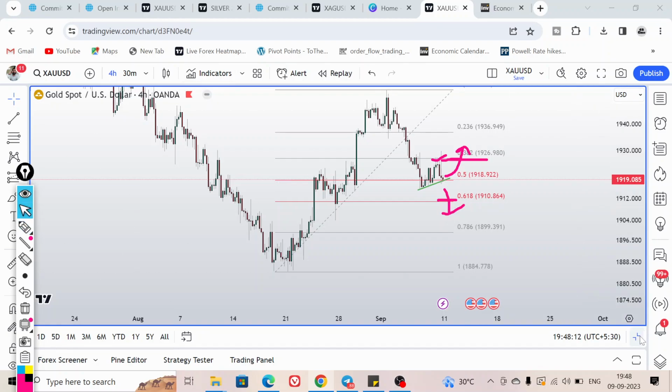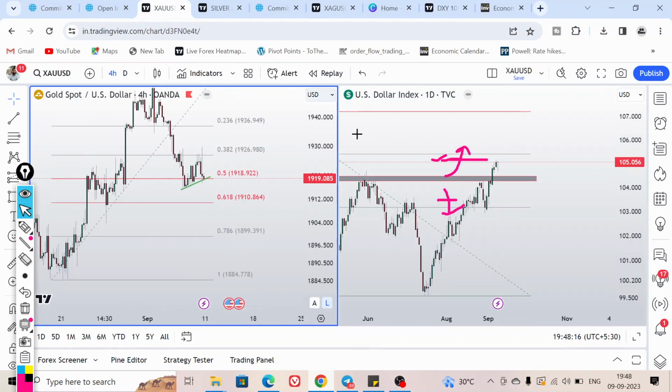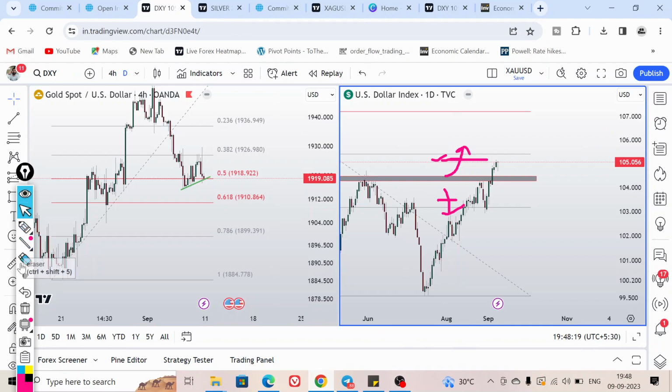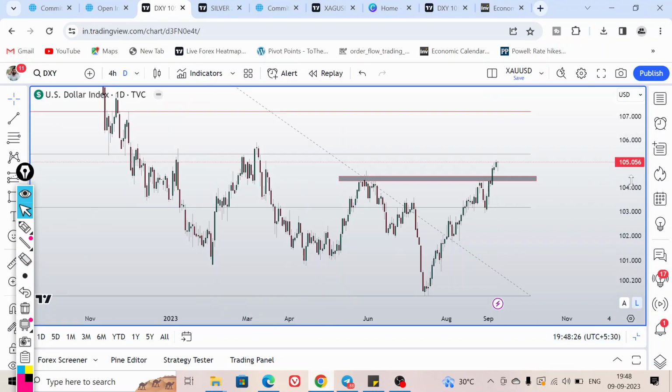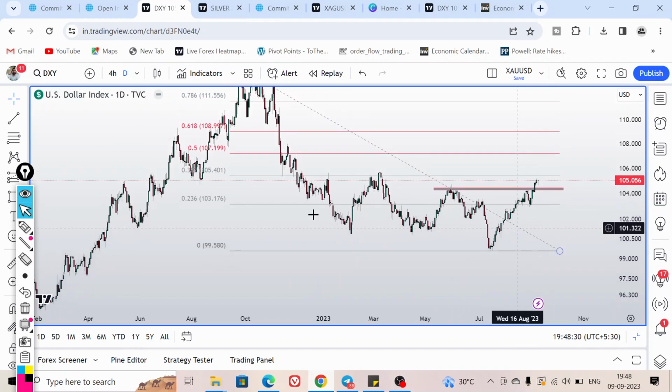And if we watch the chart of, let me show you the dollar chart. This is the dollar chart, the DXY. As you can see, it is the daily chart, and it is currently trading about to the nearest support.